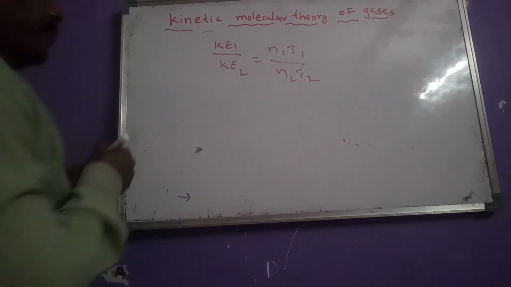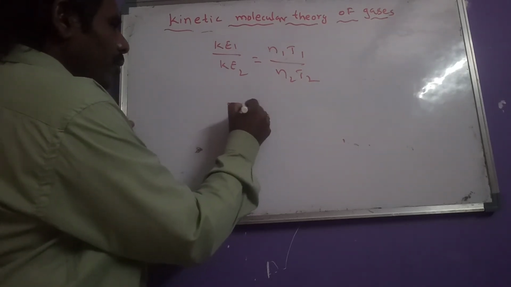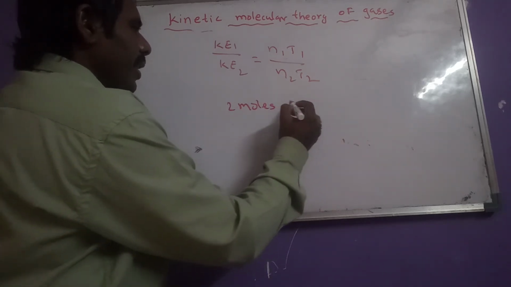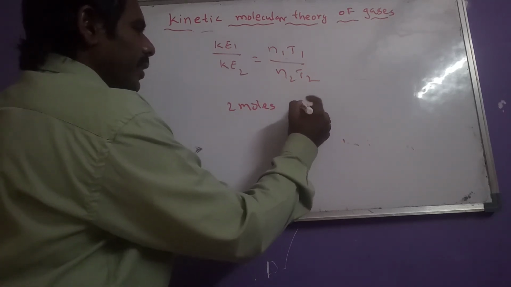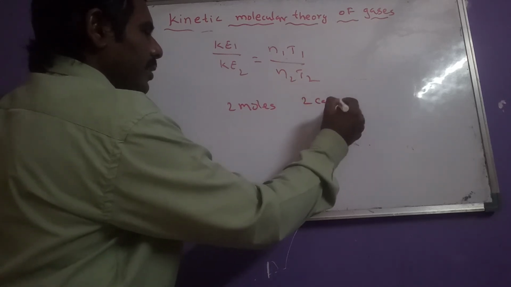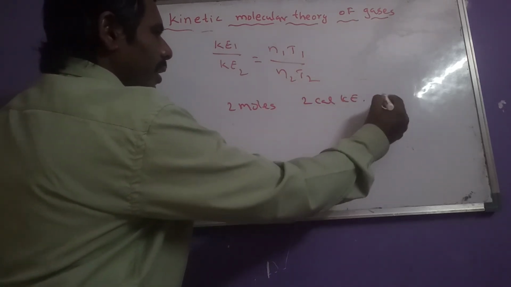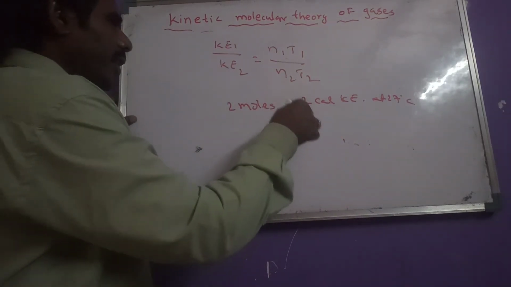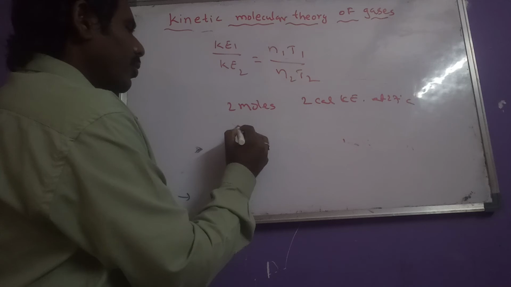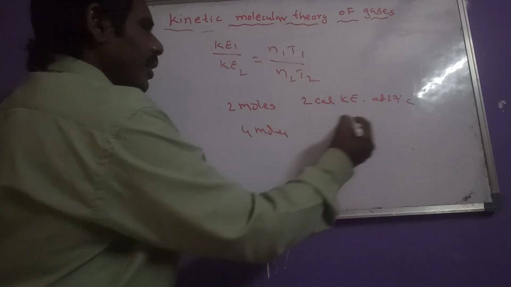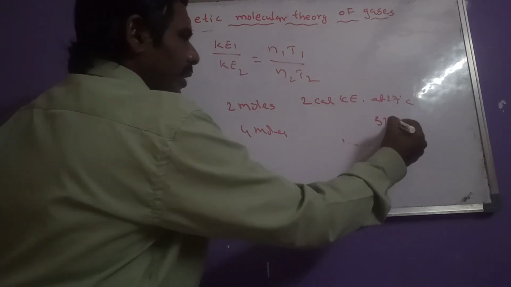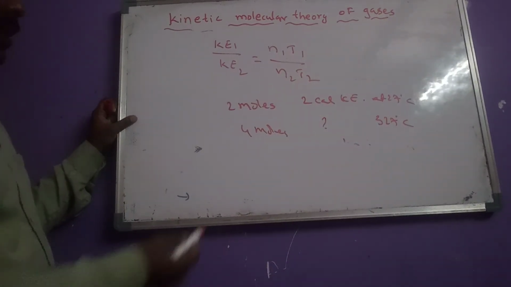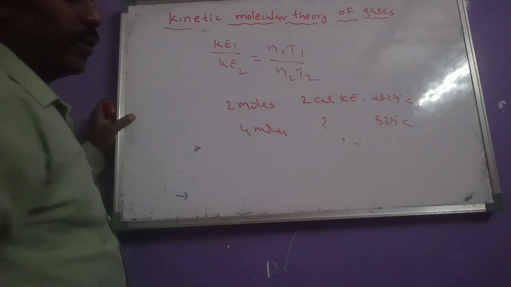Let us see. For example, 2 moles of an ideal gas exert 2 calories of kinetic energy at 27 degrees centigrade. What is its kinetic energy value for 4 moles at 327 degrees centigrade?